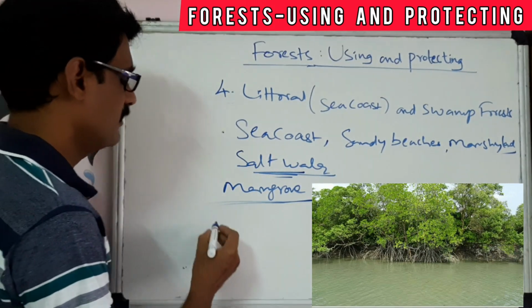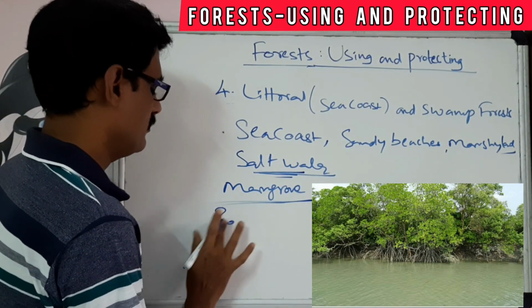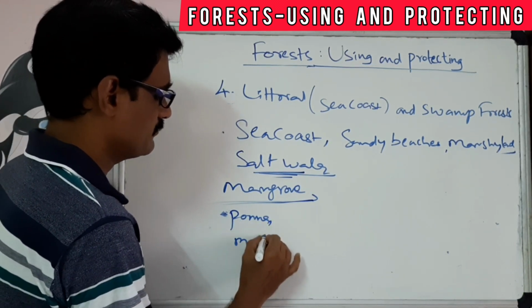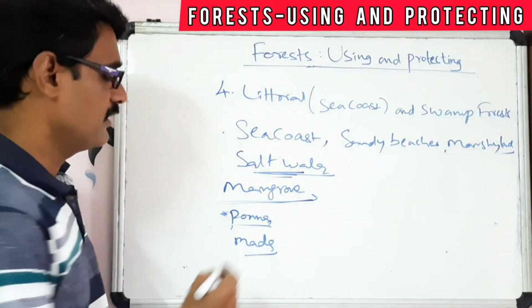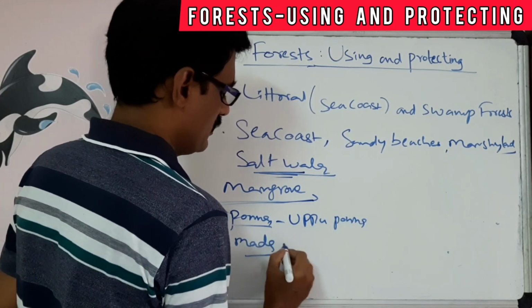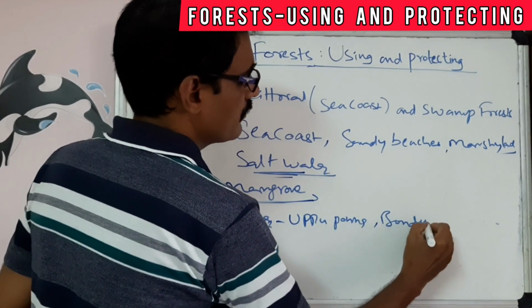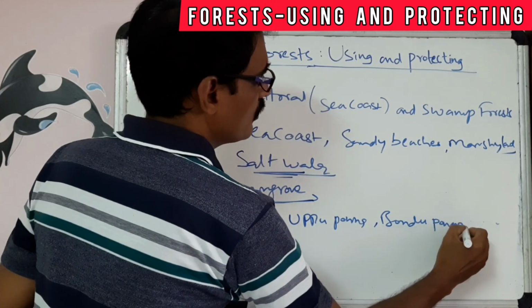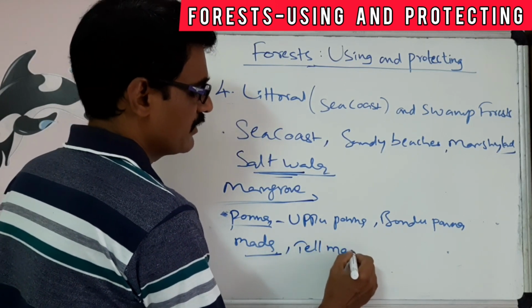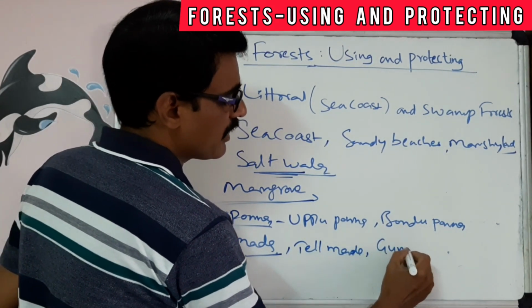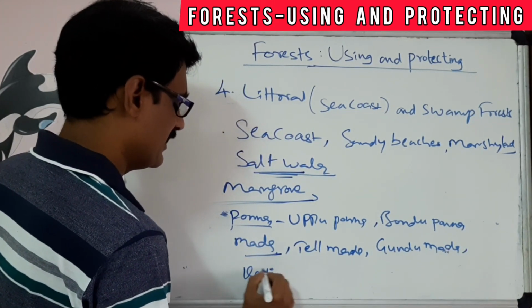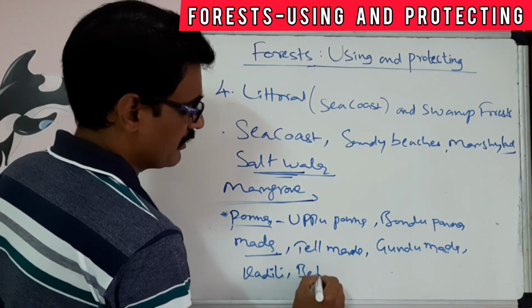These are the punna trees and mada trees. Punna, uppu punna, bondu punna, and mada, tella mada and gundu mada and kadili, bella.